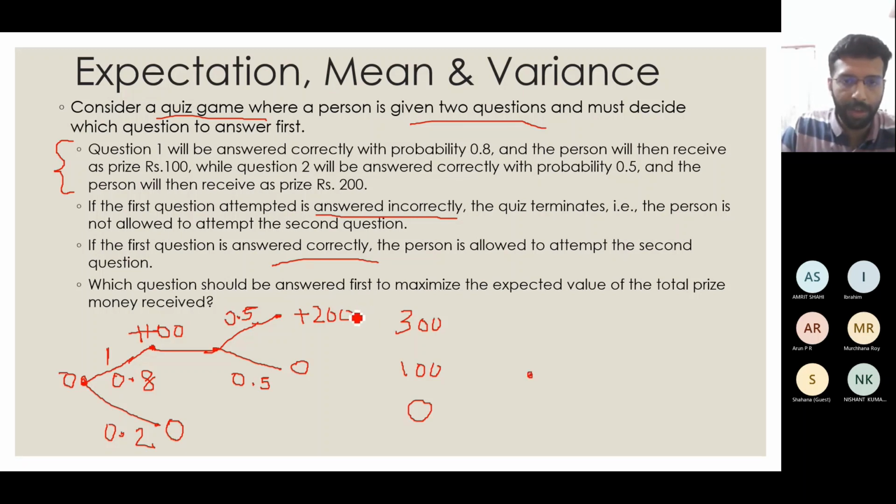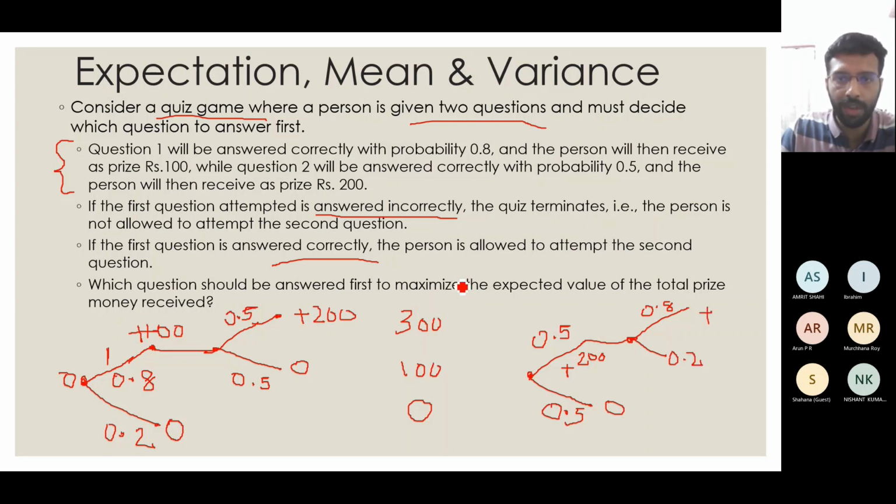Now suppose you decide to answer the second question first. Similar diagram we can draw. There's a probability 0.5 that you answer it correctly, and similarly a probability 0.5 that you answer it wrongly. In this case you will get 200 rupees. In this case you will get 0. Then you decide to answer the first question. Again there is a probability of 0.8 that you answer it correctly and 0.2 that you answer it wrongly.